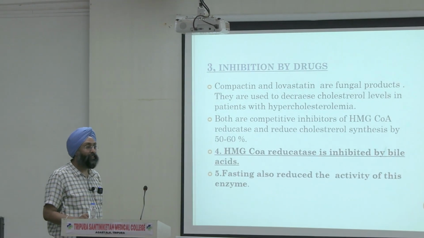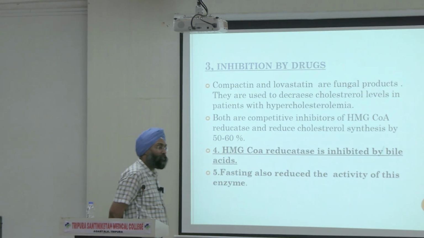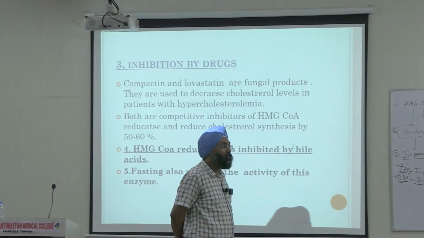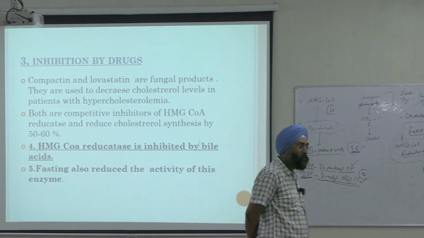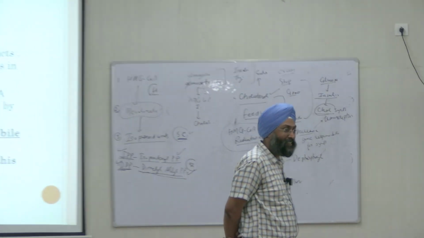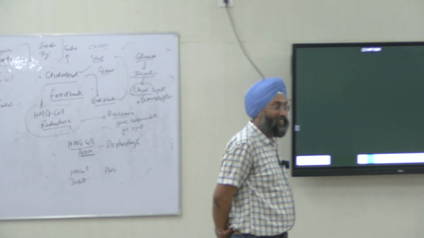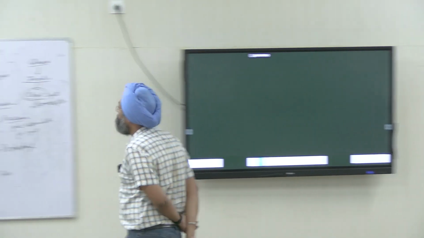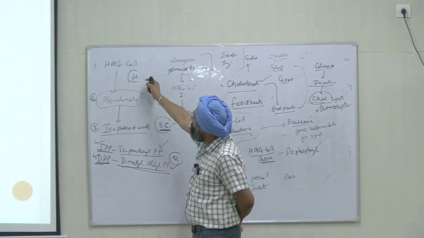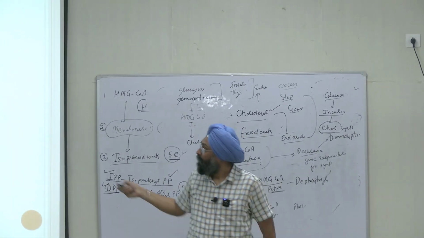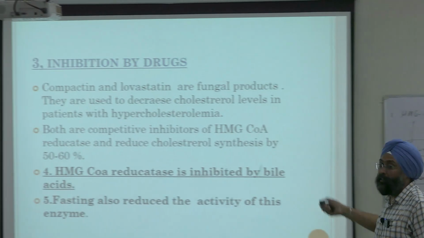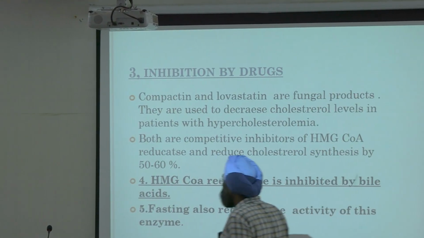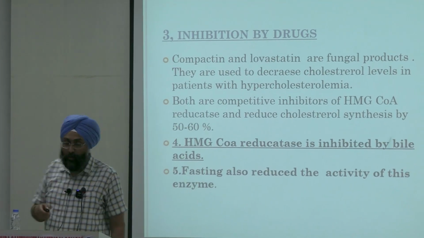Third is inhibition by drugs. Statin दे दो statin. Everybody you visit a physician, he will prescribe you some statins, lovastatin, statins, drugs, right? How will they act? They will act on the same enzyme, that is our HMG-CoA reductase. How? The major two drugs are compactin and lovastatin. They are fungal products.